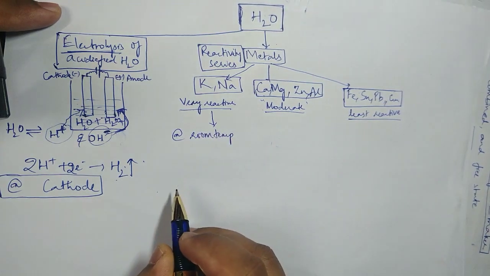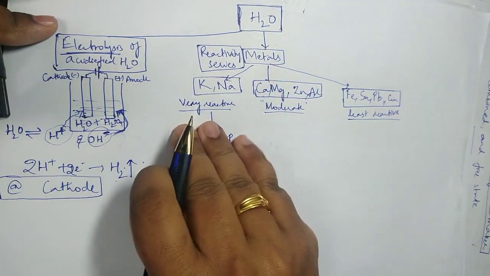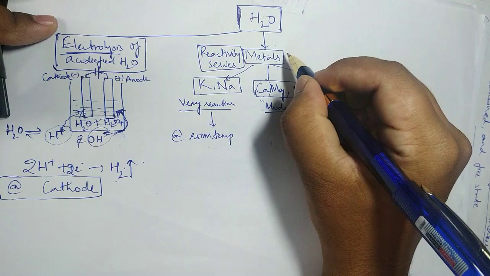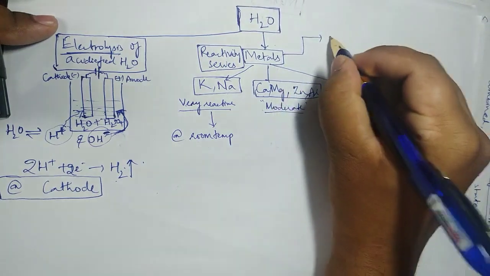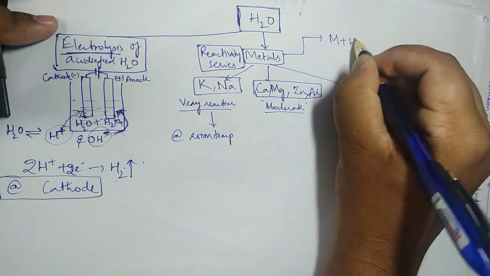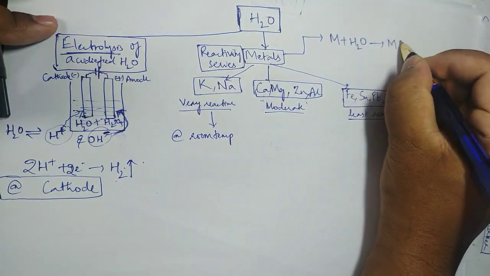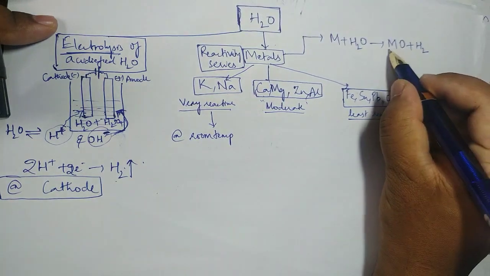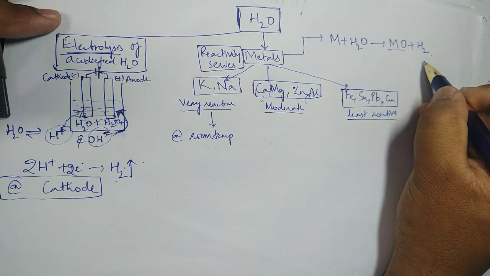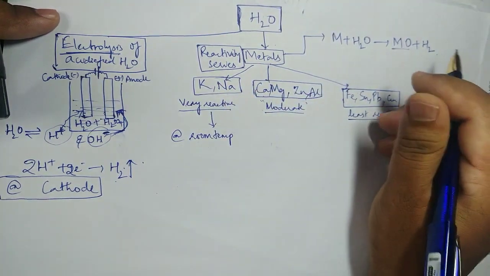Just before I talk about this point, I wanted to highlight another important point here: how the generalized reaction of metals is. Any metal when treated with water will form metal oxide plus hydrogen gas. Generally metal oxide plus hydrogen gas. With the most reactive elements we find metal hydroxide. So let's see that.